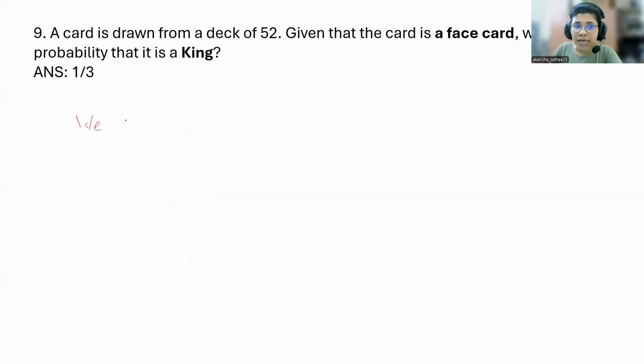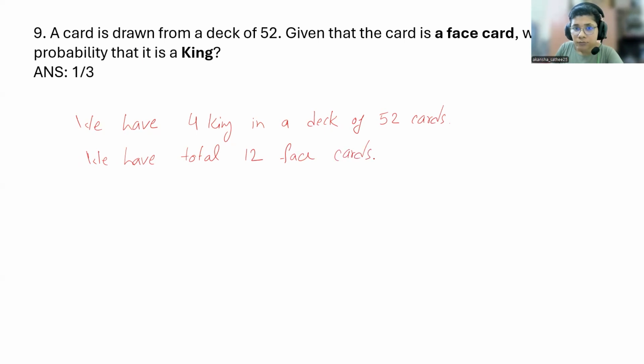So we have 4 kings in a deck of 52 cards, and we have a total of 12 face cards. Now what is asked? It is asked the probability of a king given that it is a face card.